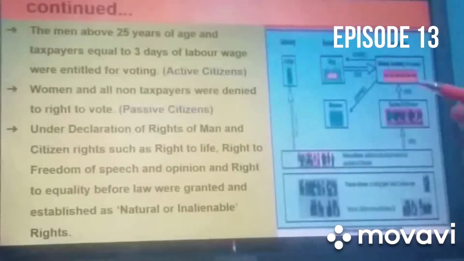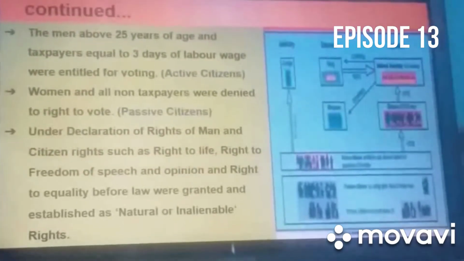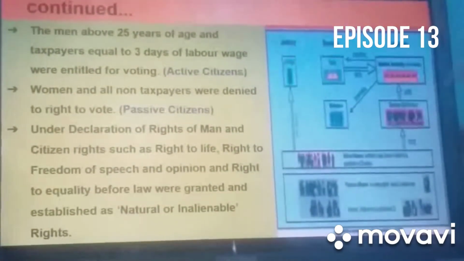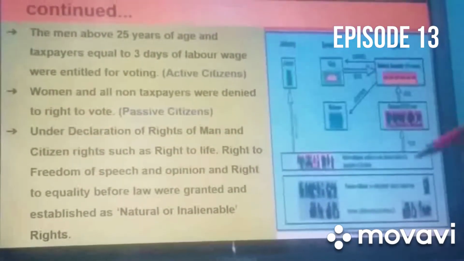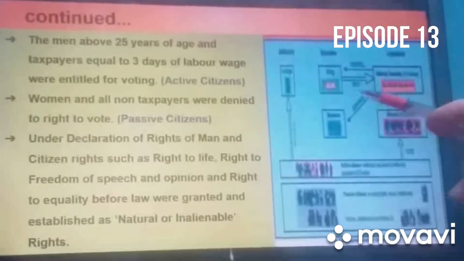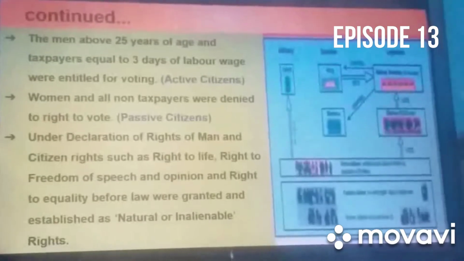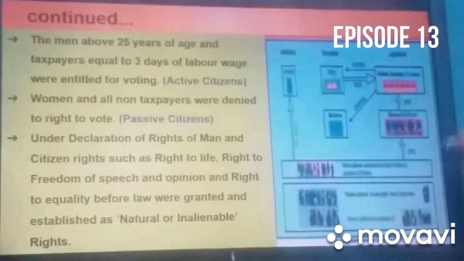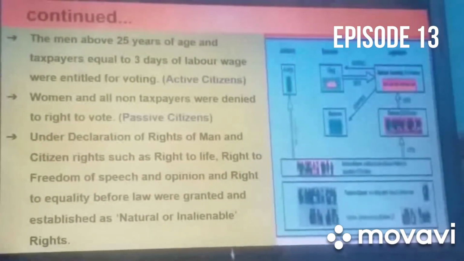So some undemocratic features were there in the constitution made by the National Assembly. Here also you can see the veto power was given to the king. So again this was one of the demerits of the new constitution.